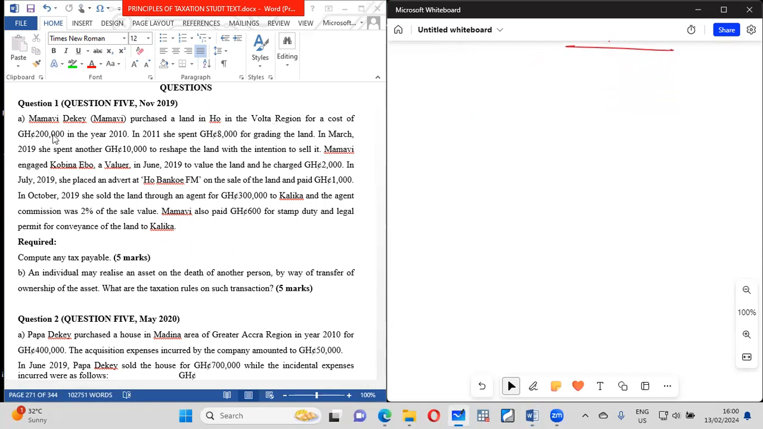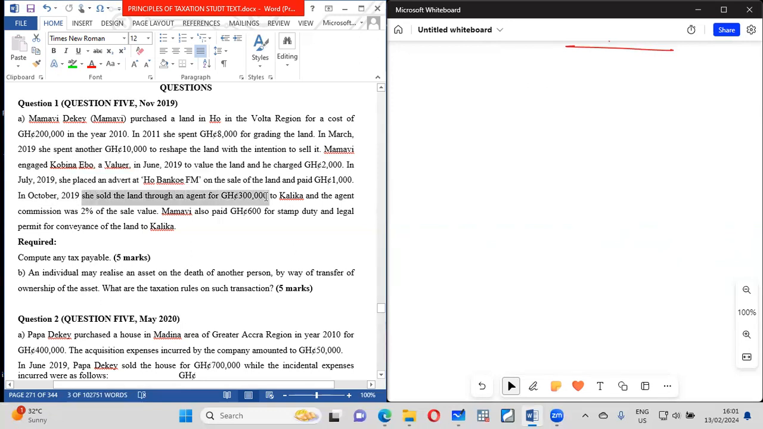Voter region, and it cost what? 200,000. In 2011, she spent 8,000 in grading the land. In March 2019, she spent another 10,000 reshaping the land with the intention of selling. Mama V engaged a valuer in June 2019. So this is building up to the cost. Then in July, she placed an advert, still building up to the cost, which is also 1,000. So it doesn't matter the timing of the expenditure, it is still the cost.